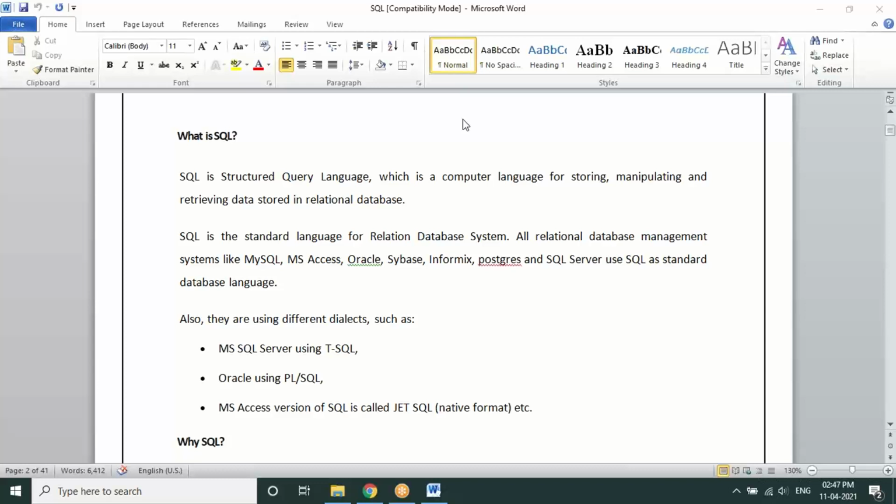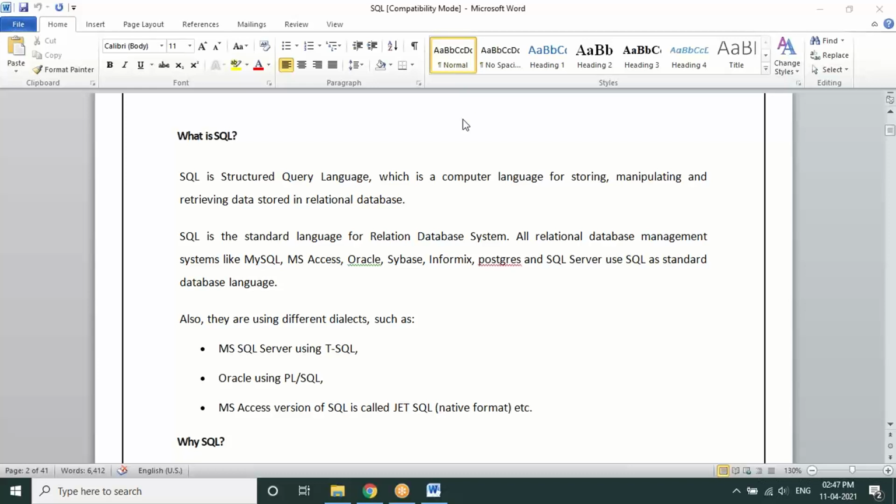For that reason, we require these databases. To manage all that, and to address any database in a unified way, we require a communication language. That is SQL, Structured Query Language, right? This is very basic in communicating with any database.